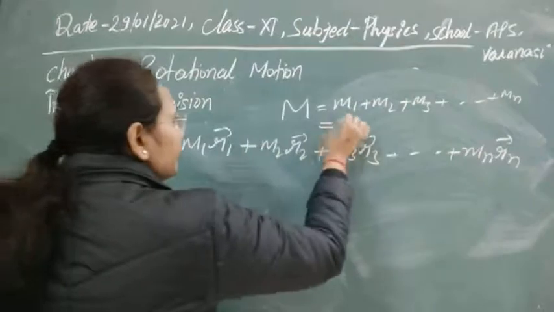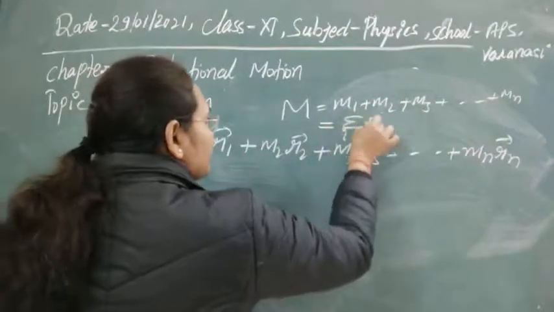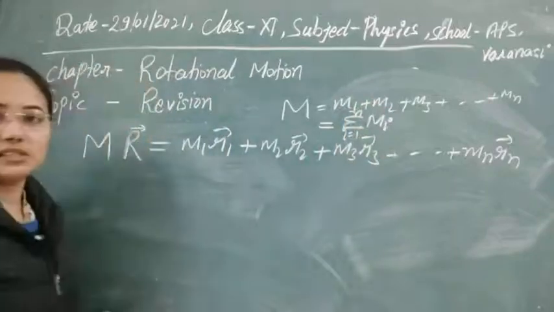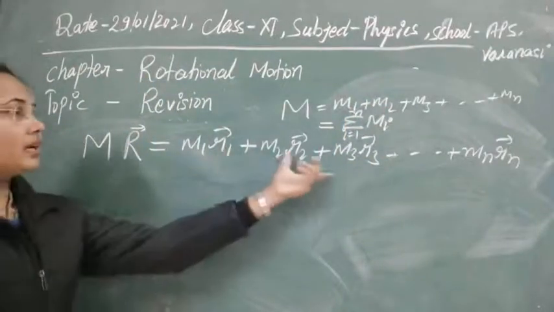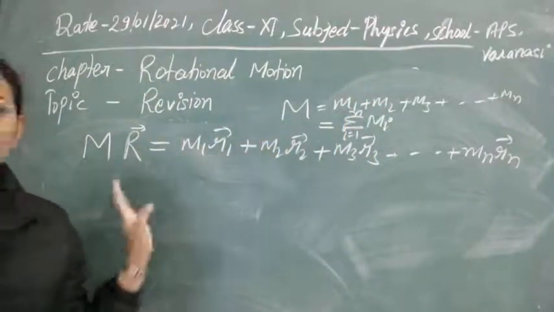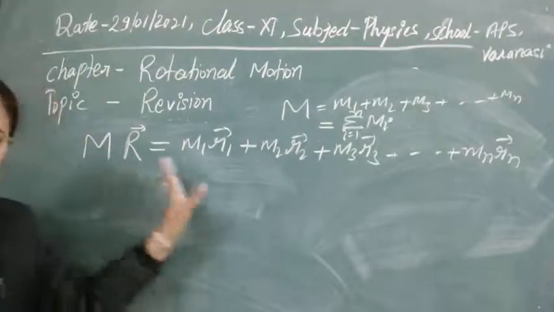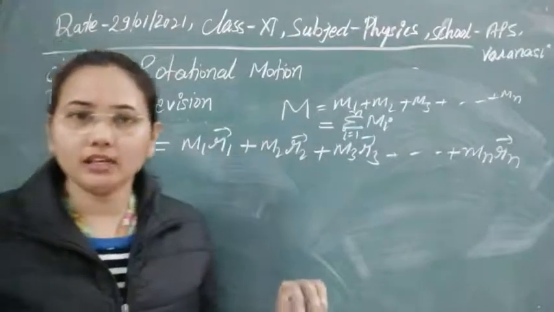In simple way, we can also write it in summation form. So now we have this position vector for the center of mass.